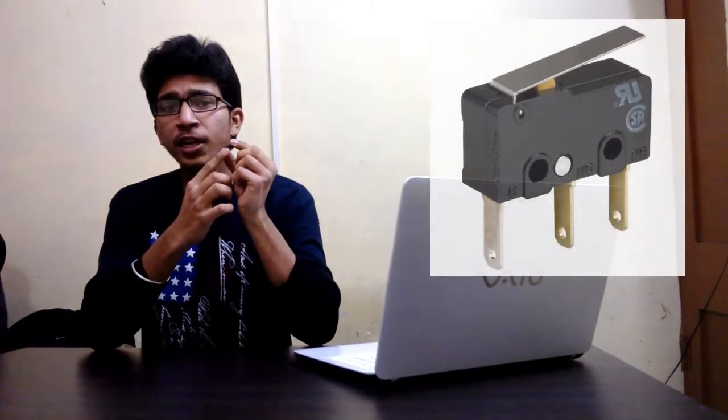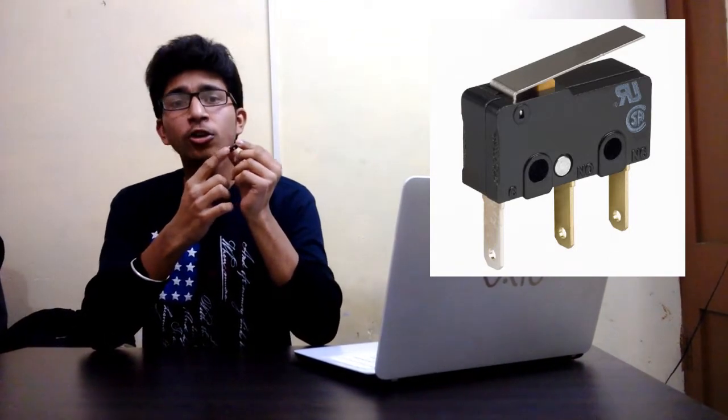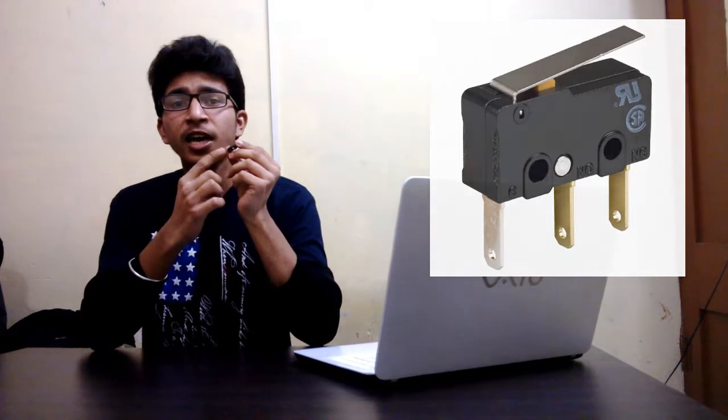Now, as you all have an overall idea about our project, let's start with helmet compulsion and alcohol detection. For helmet detection, we have used a limit switch. A limit switch has 3 terminals: normally closed, normally open and common. We have attached normally closed to ground, normally open to VCC and common to output, and the output is attached to the microcontroller.